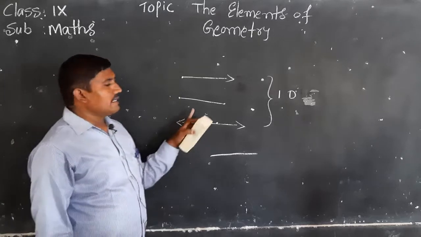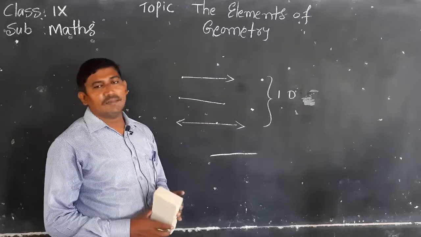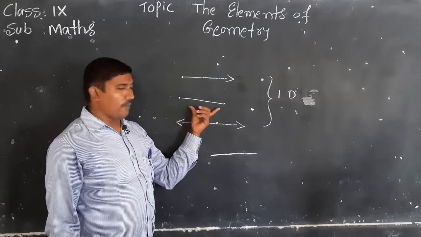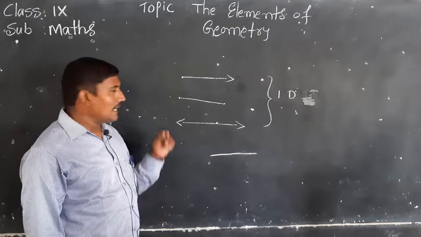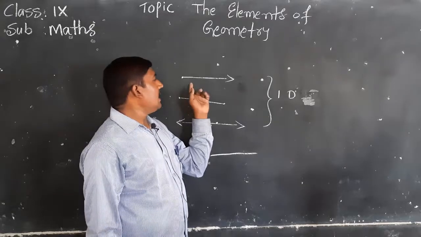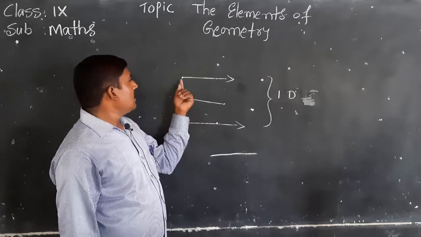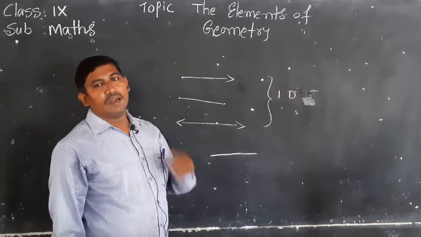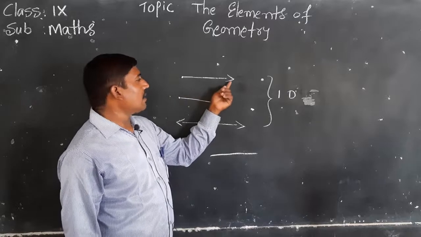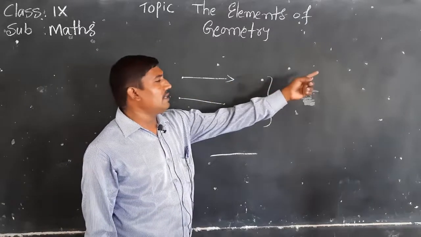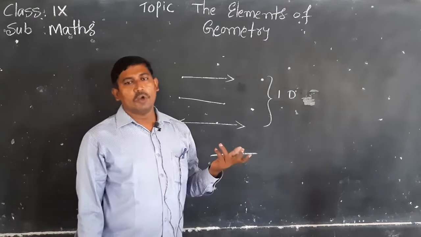A line segment has two endpoints, which means it is possible to measure its length. A ray has one endpoint and one side with an arrow mark, like rays coming from the sun. How far it will go, we don't know.